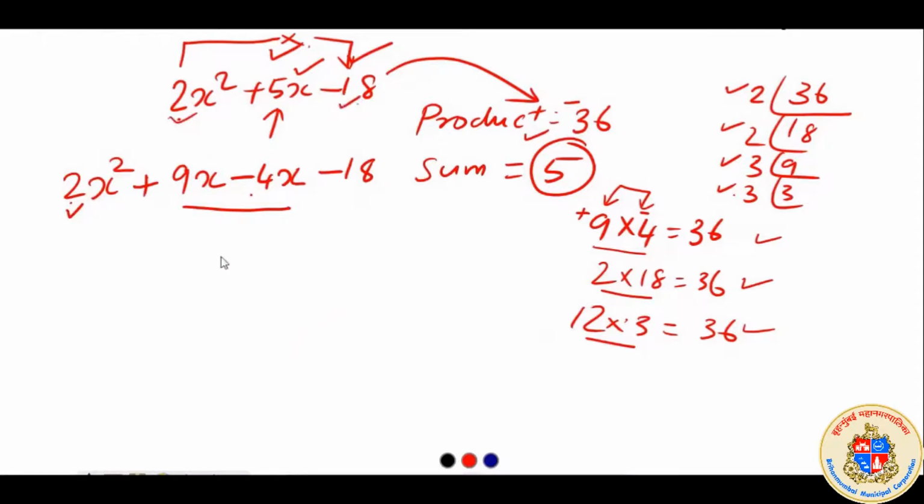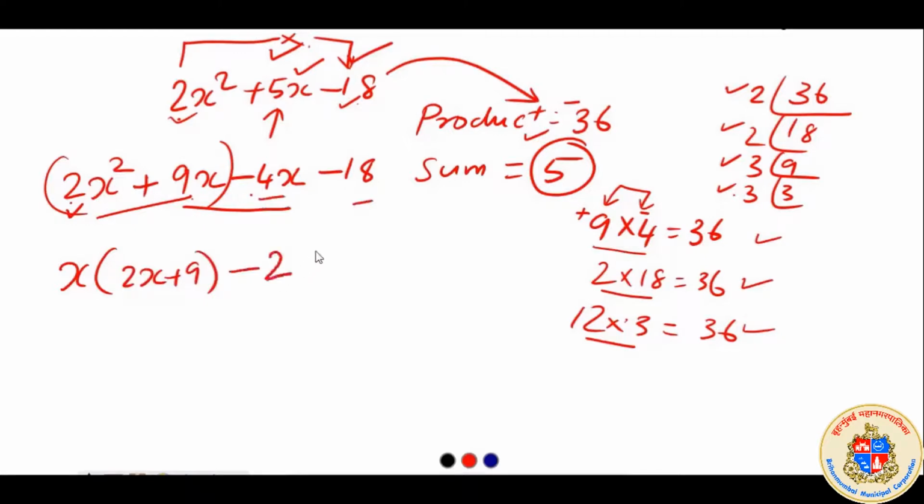Now our common sense of bringing that common together, we can see that if you group this, don't put brackets, simply for making you understand, we know that x is common here, so inside it will be 2x plus 9. And what is common in between?